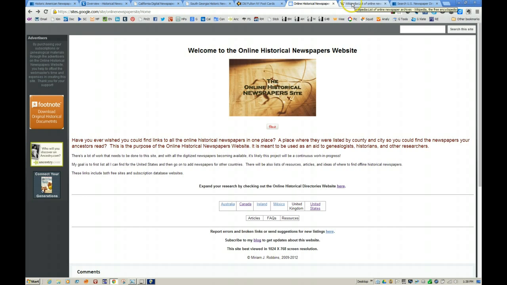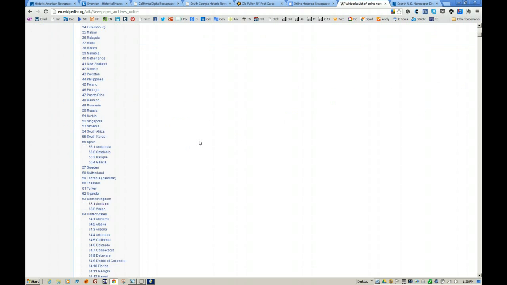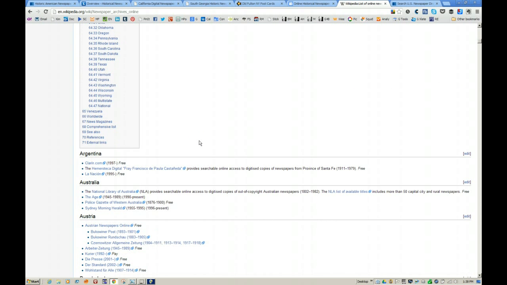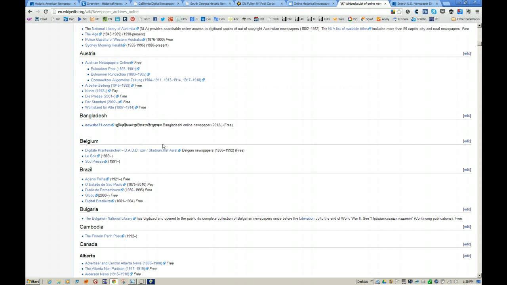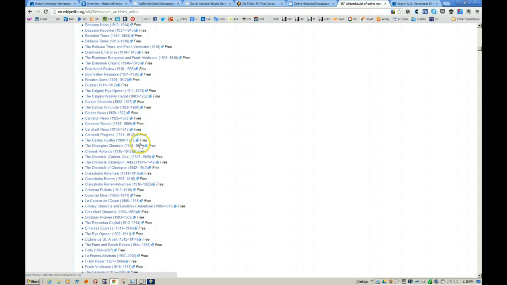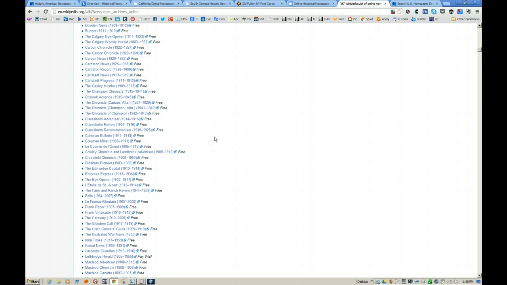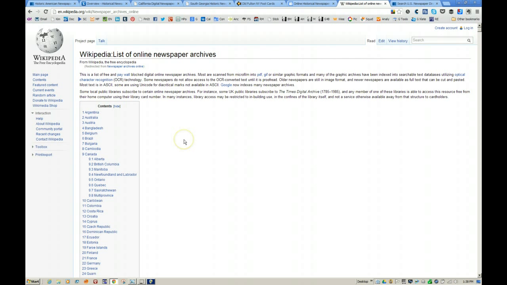And the old standby for information from everywhere is Wikipedia. This has it called Online Newspaper Archives. Some of these are free, and some of them are pay sites, but it is broken down by country. And we'll scroll down here quite fast and see what they have there. Look at this. Argentina, Australia, Austria, Bangladesh even. Large list for Canada. Many of them free, as you can see. And I won't scroll down the entire page. You get the idea that indeed there is a lot of stuff out there. You've just got to look for it.